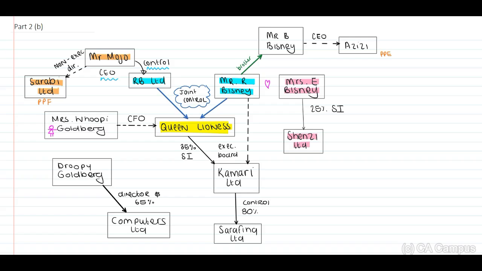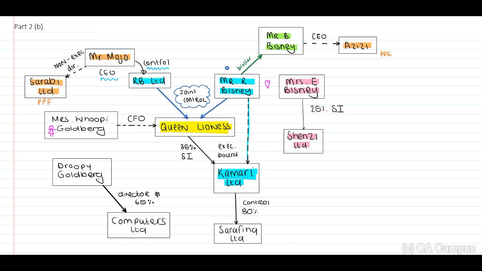Fourth paragraph. RB Limited, Chief Executive Officer and majority shareholder, very important, CEO and majority shareholder is Mr. Moyo. Now, Mr. Moyo is also a non-executive director of Sarabi Limited. Next paragraph. Mr. R. Busney, where's R. Busney? Okay, this is R. Busney. He is an executive board member of Kamari Limited, like calamari, but Kamari Limited. And his brother at the top, Mr. B. Busney, is the CEO of Azizi.